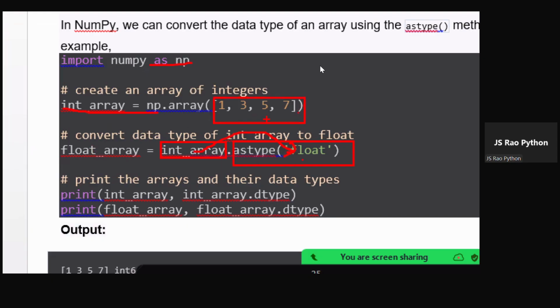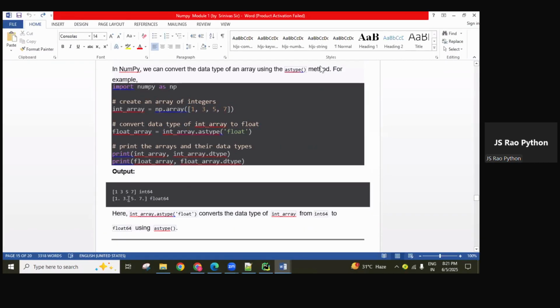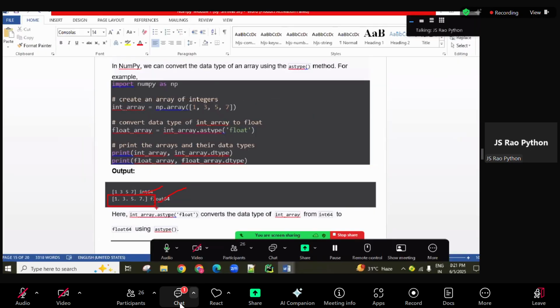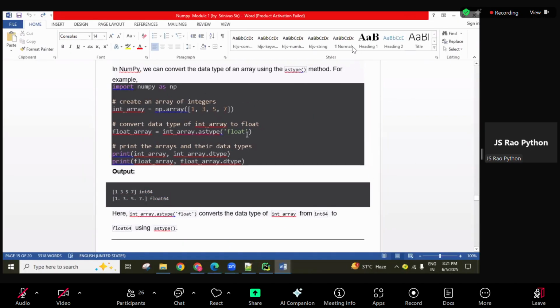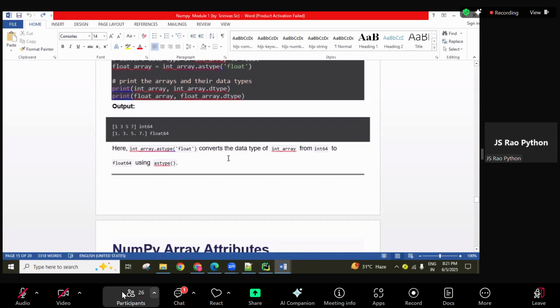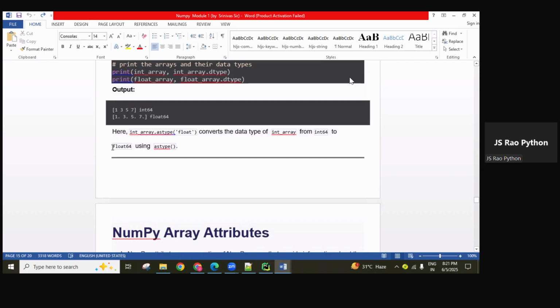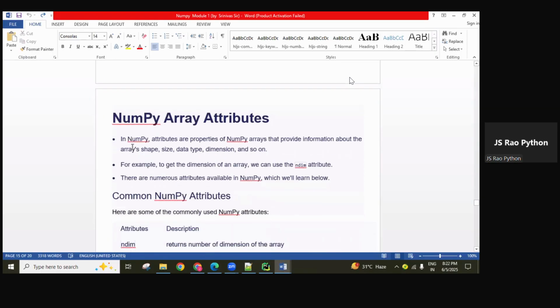Because it is an int array, int64 is coming, and this int64 is converted into float64. So here you can print the data type, and here you can print the data type. You can see here int64, and here float64 format, floating values. Like that, using the astype function, we can convert one type into another type. Here the int64 object is converted into float64 format. Got it?